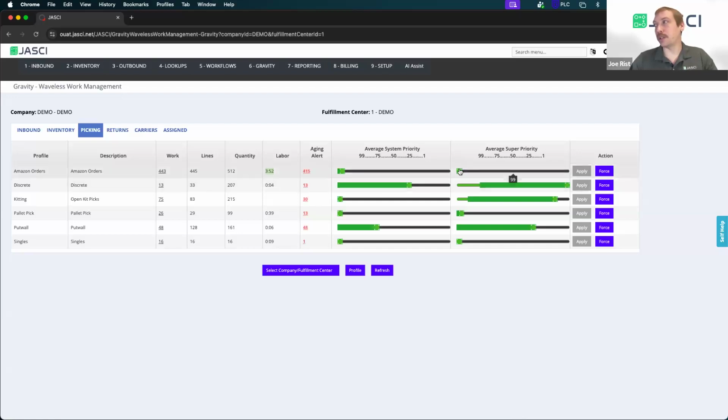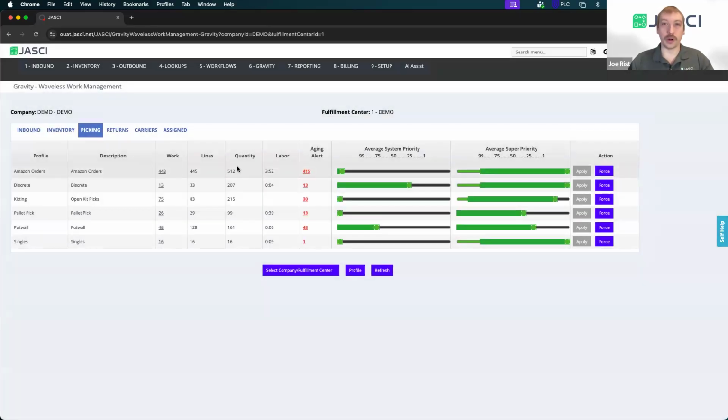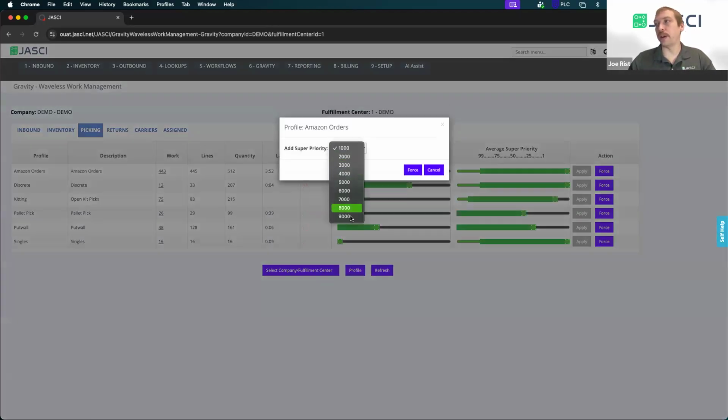But what we can do is take this slider bar for the super prioritization, and we can slide it all the way up to the front and hit apply. And that's going to apply a new priority point value for all of the works to basically be the highest priority work that's out there. You can also force a particular point value. So maybe you'd want to look at this in the morning or mid-morning and say, okay, here's all of our picks out here. Let me go ahead and sequence these how I'd like to.